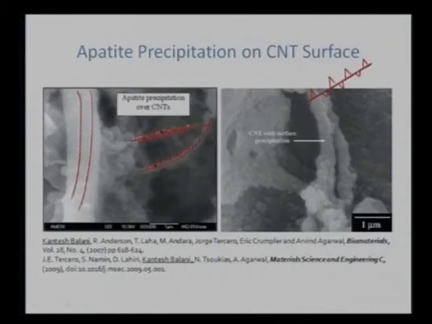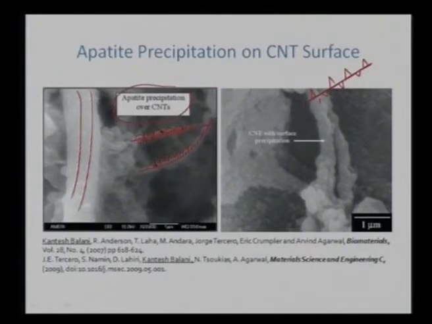So there are many advantages associated with carbon nanotube. Apart from improving the tribological properties dramatically, it is also assisting the apatite precipitation. So it confirms that once CNTs are entrapped into a particular matrix such as hydroxyapatite, they are not toxic anymore. In this particular case, we can say very strongly that the CNTs are somehow encouraging the precipitation of apatite on their surface.